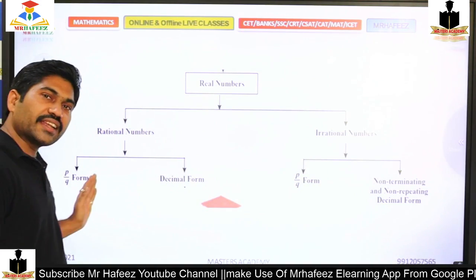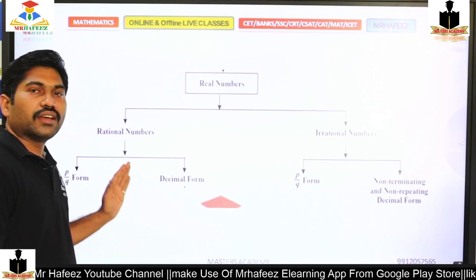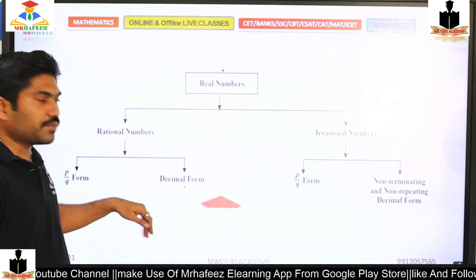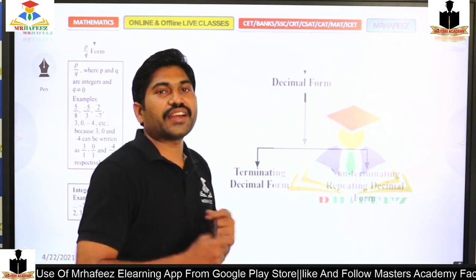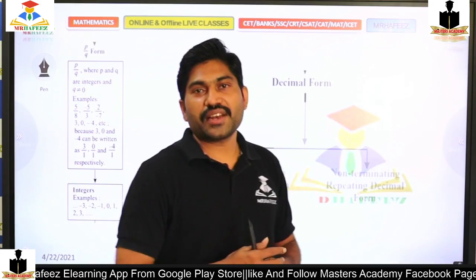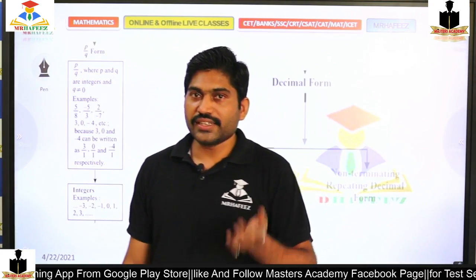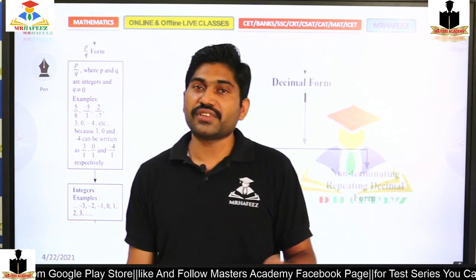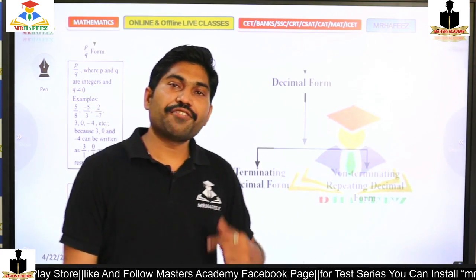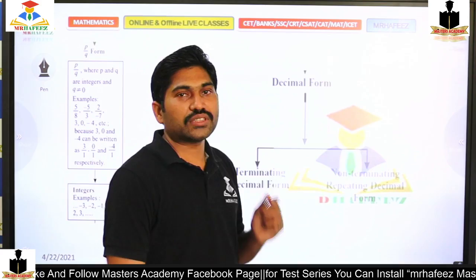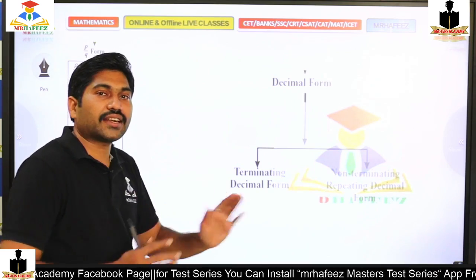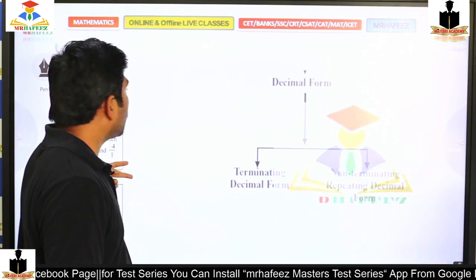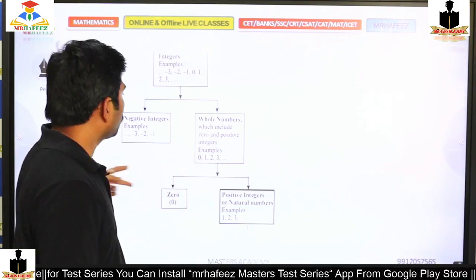The terminating can be rational numbers and decimal forms, and even the decimal forms, a few are repetitive and a few are non-terminating, and a few are terminating. The terminating can be written in a p by q form, which can be a rational number, and if we are unable to write in a form of p by q, then it's irrational. If we can write, it's rational, right?